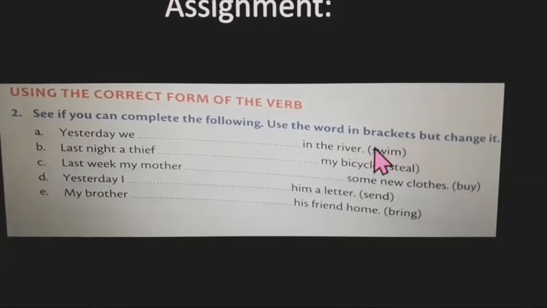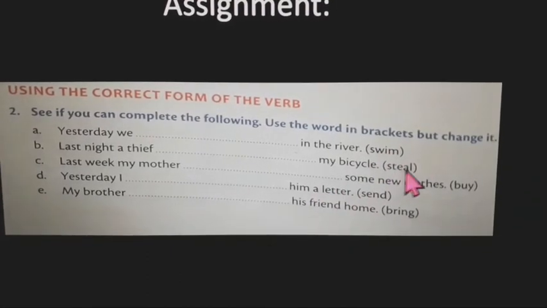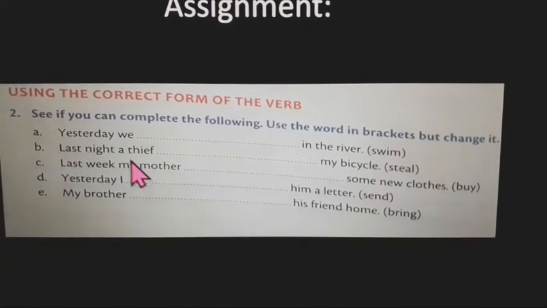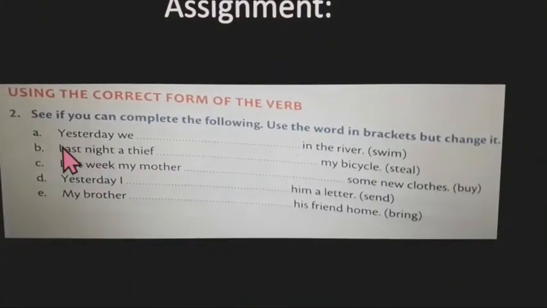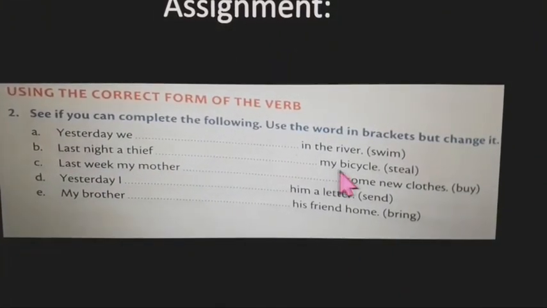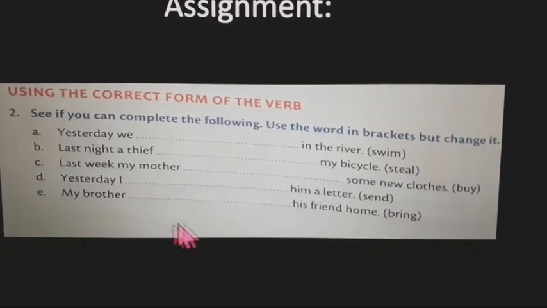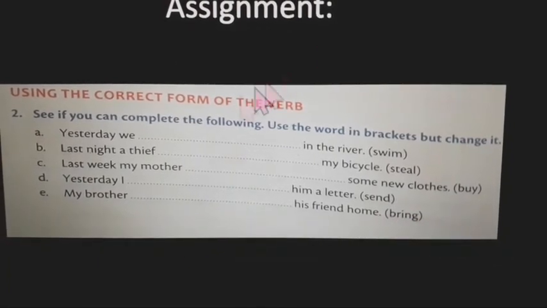So this way you are converting all these sentences to the correct form of verb to agree with your sentence. Okay. Last night a thief dashed my bicycle. So last night means it's gone. Last week it's gone. Yesterday it's gone. My brother dashed his friend home. Now check this sentence and what form of verb you should use. Do it in your book.